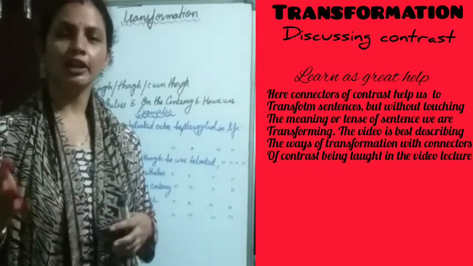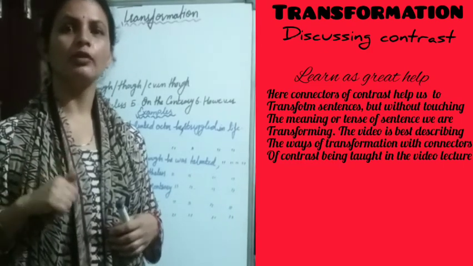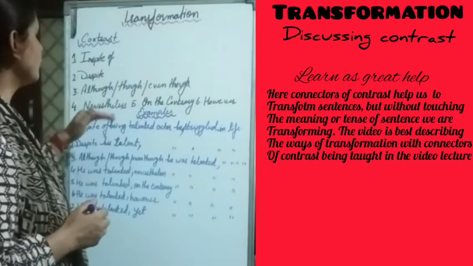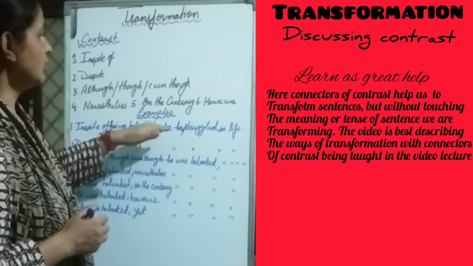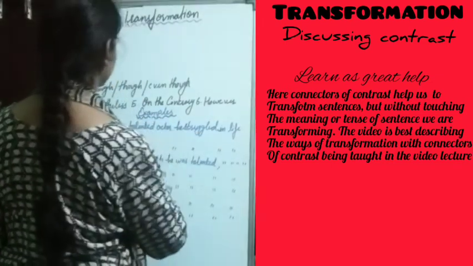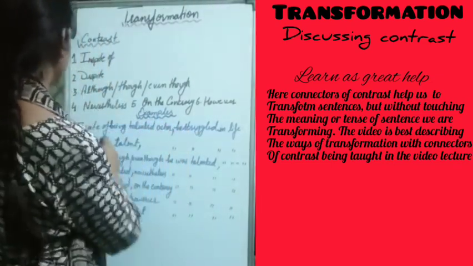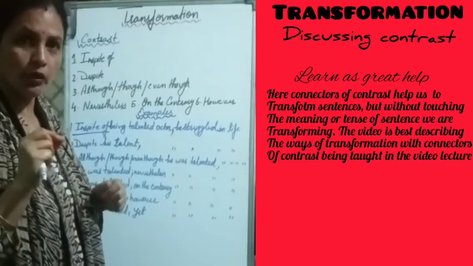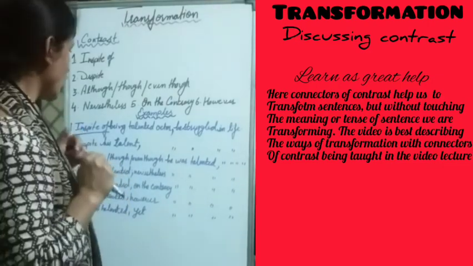For better understanding, we will discuss one more example for expression of contrast. In spite of being a talented actor, he struggled in life. Now, in spite of is a connector which shows us contrast. How?